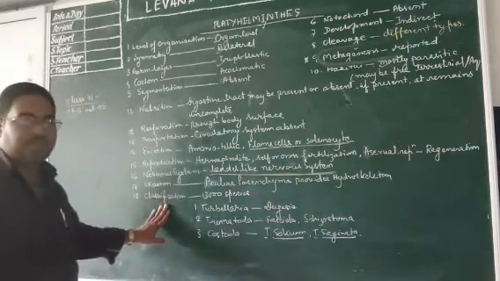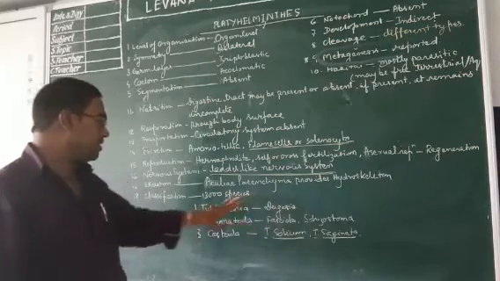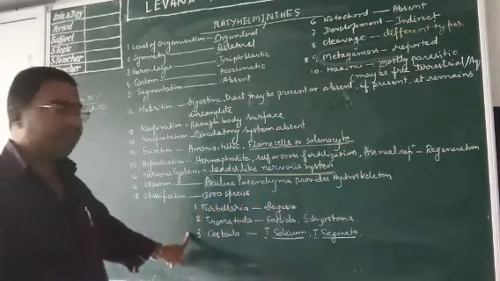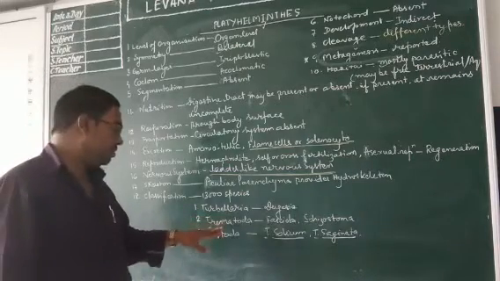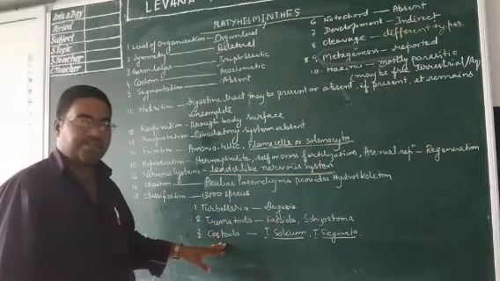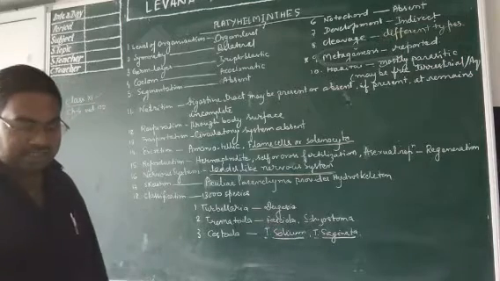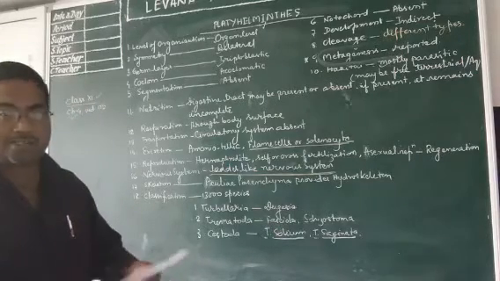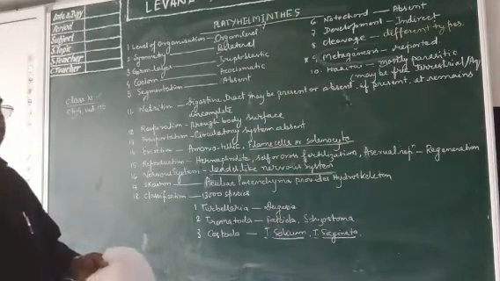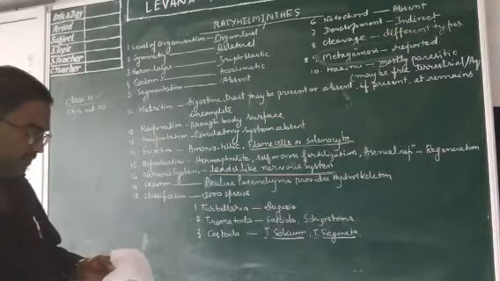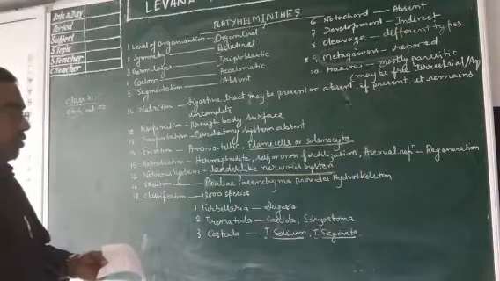Now in classification, you must remember about 30,000 species are reported under platyhelminthes. These all can be further classified into three classes: Turbellaria, Trematoda and Cestoda. Turbellaria, the example is Dugesia. Dugesia is popularly known as Planaria. Trematoda has examples Fasciola and Schistosoma. Fasciola is also known as liver fluke. Schistosoma is also known as blood fluke.